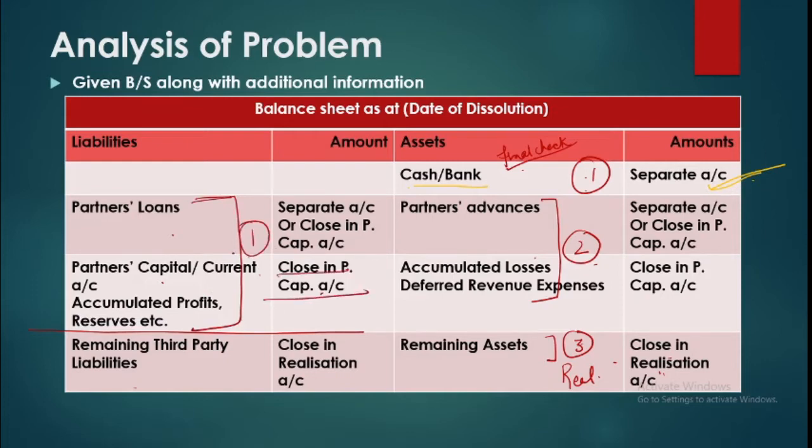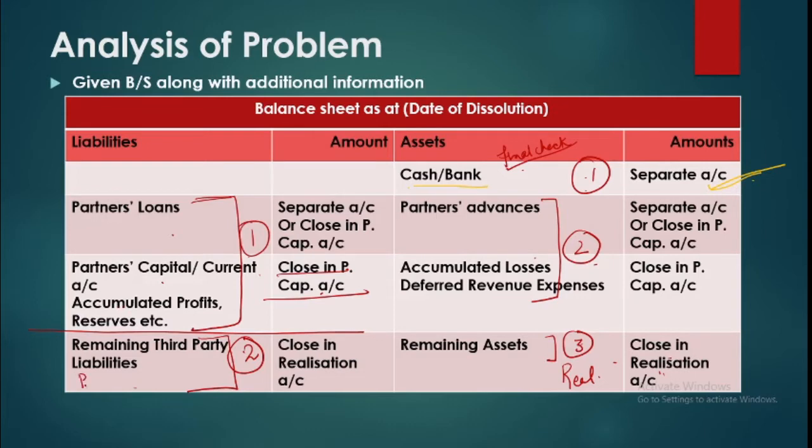So it will go in the capital account, and all third party liabilities by any name, if it is a third party liability, it will go in the realization account. Now herein it is interesting to note down one more thing. Sometimes we are given, we use the term reserve and fund, etc., and we are under the impression that this is a reserve, this will belong to partners, this is a fund, this belongs to partner.